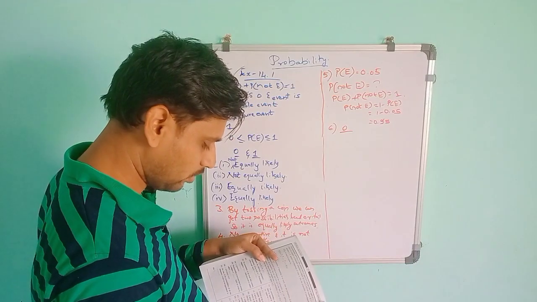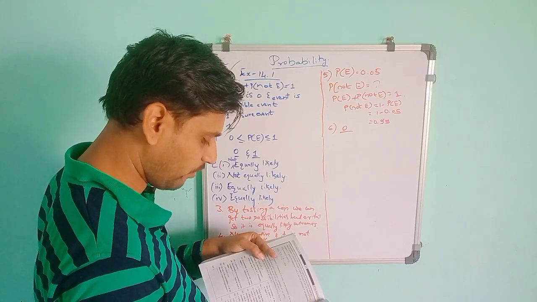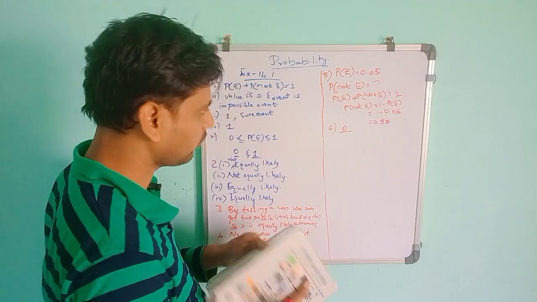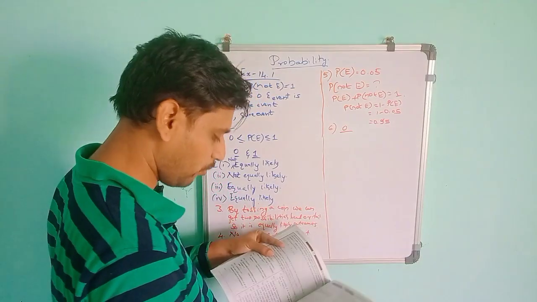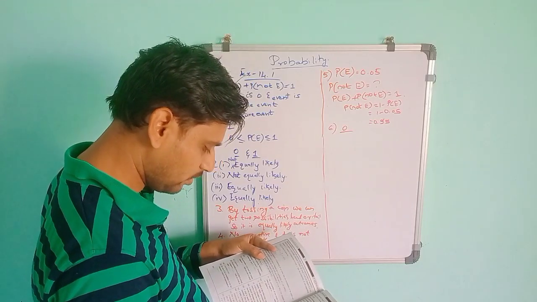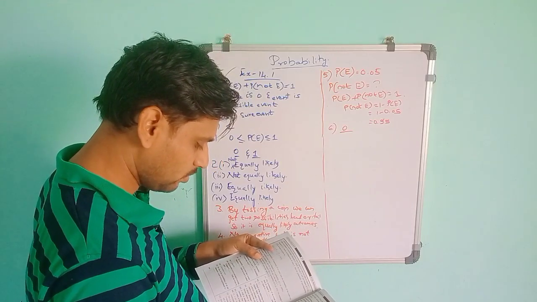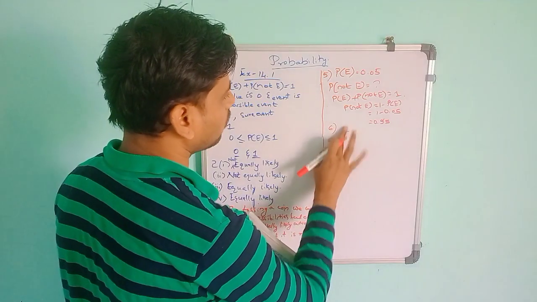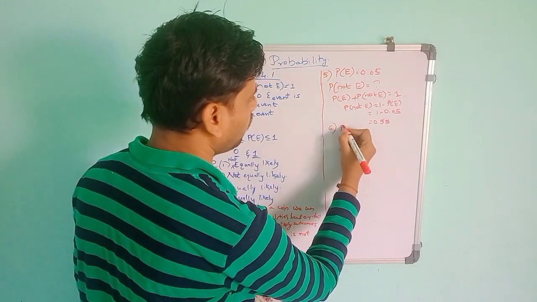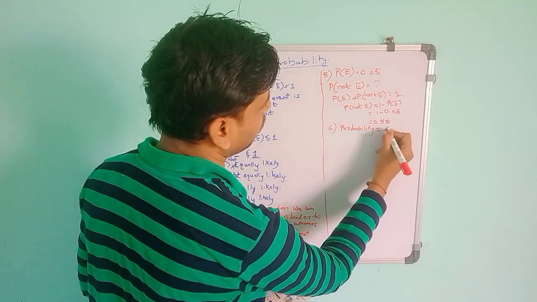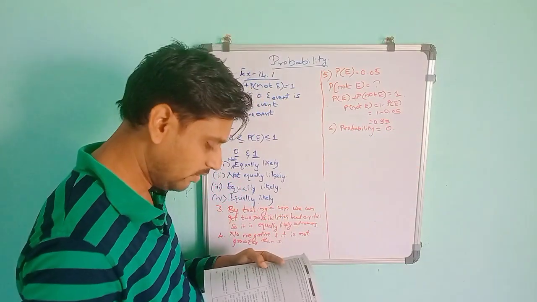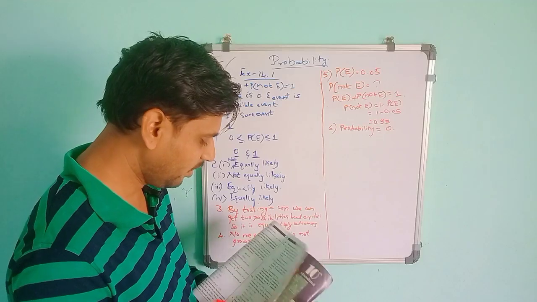So which one? Orange flavored candies. So it will be 0 by total number of possible outcomes. If the bag contains none, then the probability will be 0. Why 0? It means it is not present in the bag.